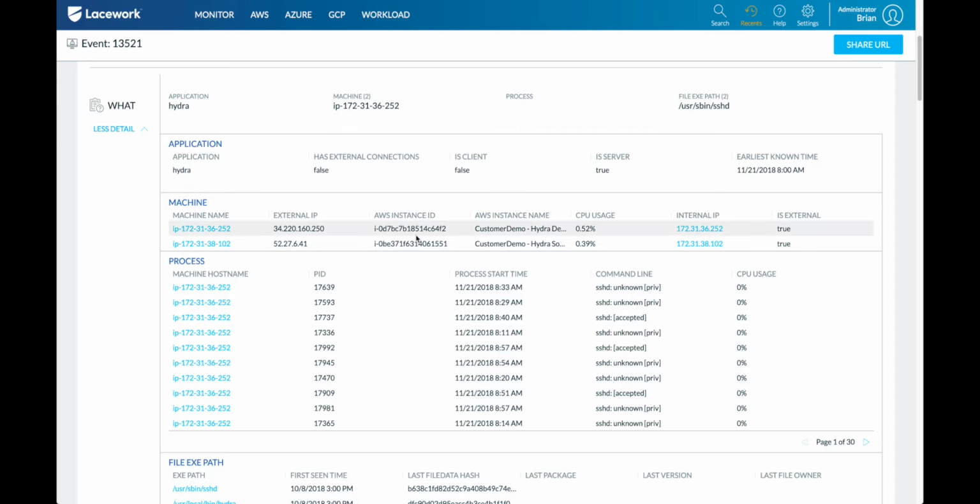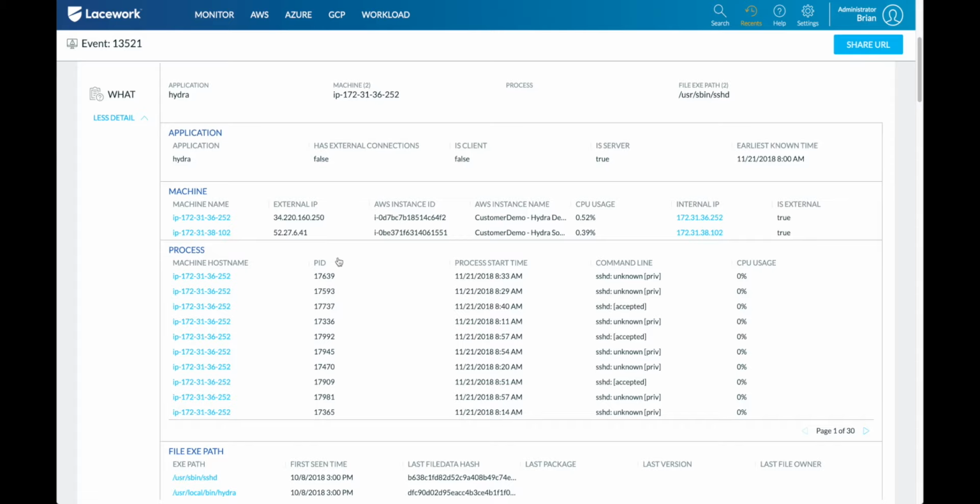Because if it's a pretty ephemeral environment and the machine is given just an IP, you might not be able to track down the original source because maybe it's spun up, spun down, it's been reassigned the IP address, whatever it might be. You have the actual AWS instance ID to look at and actually know where this event came from. Likewise, had this been a container, even Kubernetes, we would also give you the context around the container repo, container tags, Kubernetes namespace, Kubernetes pod, so you can really trace back to where this event happened. So now we got that, here's where we get some really interesting information. And that's going to be in this process section.